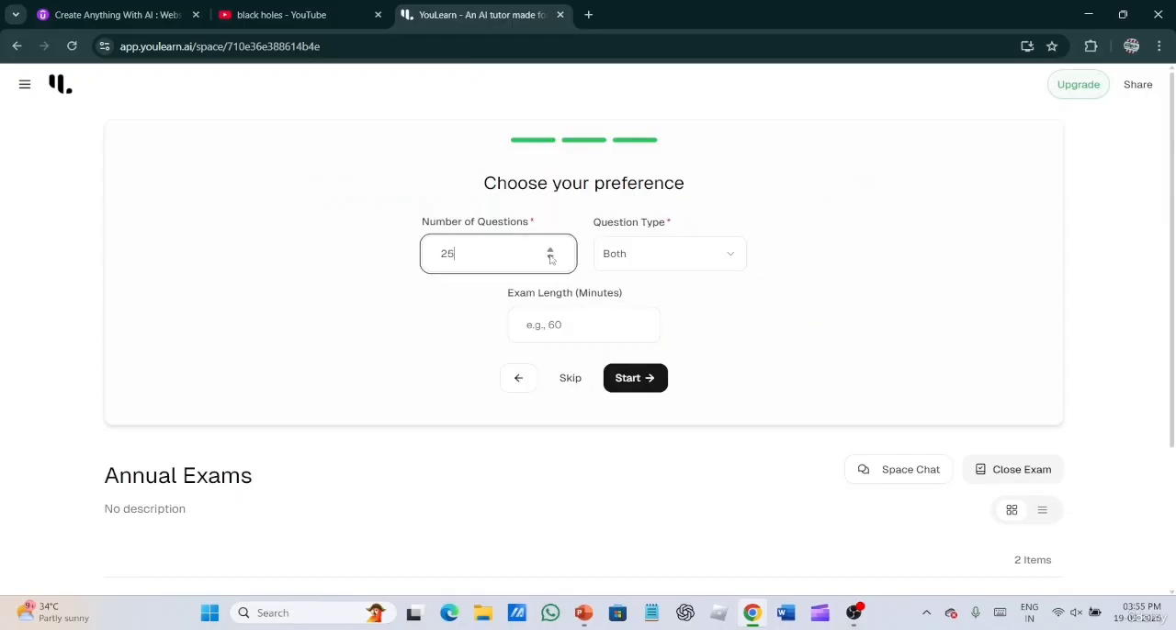Then choose your preferences, number of questions. For example, I am choosing very few questions only because this is a trial video. Let's choose 5. Then question types: multiple choice, free response, or both. I'm choosing multiple choice questions only. Then exam length, how many minutes? Let's keep it at 8 minutes. No, let's click on 10 minutes.